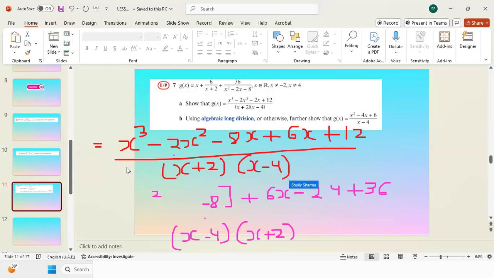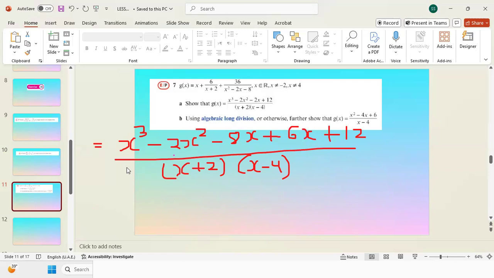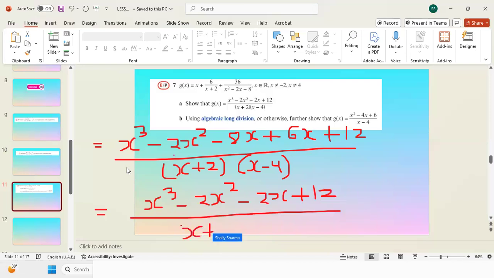From here, I can see that negative 8x and positive 6x are like terms. So I can write it as x cubed minus 2x squared minus 2x plus 12 over x plus 2 times x minus 4. So this is the final result. For the first part, that is what we had to solve.